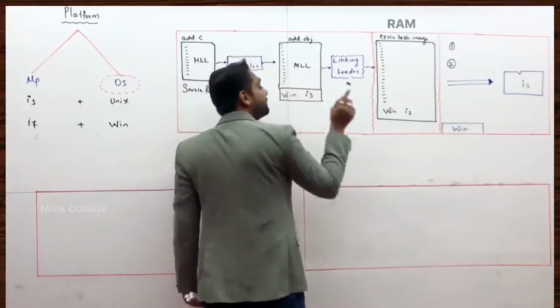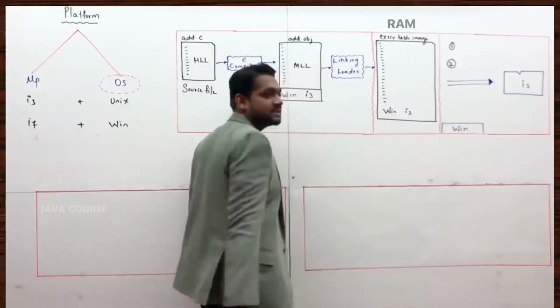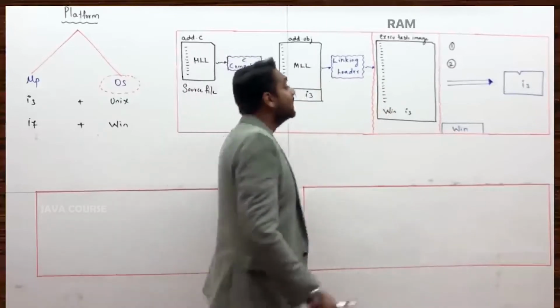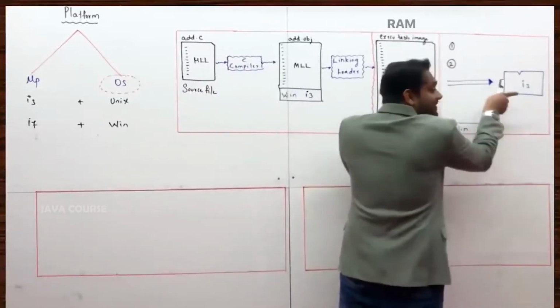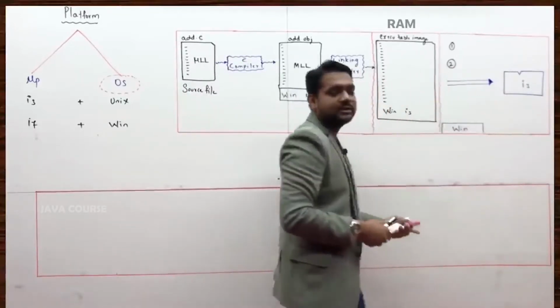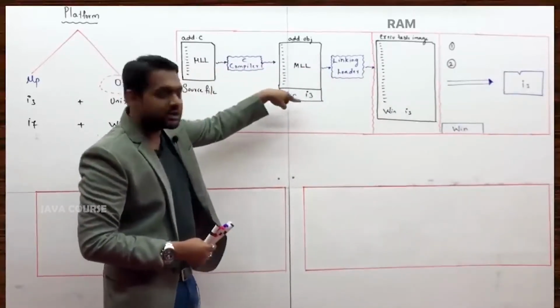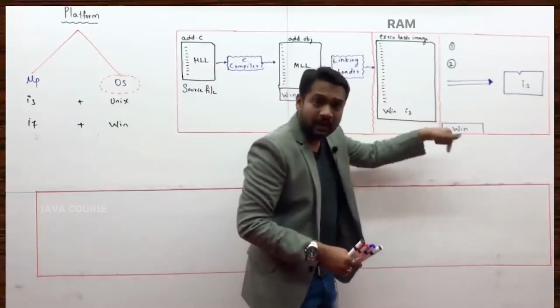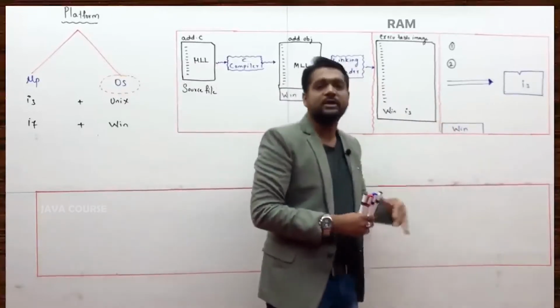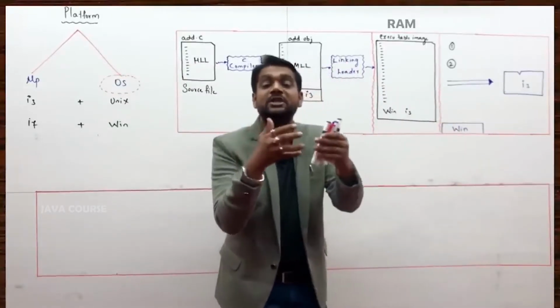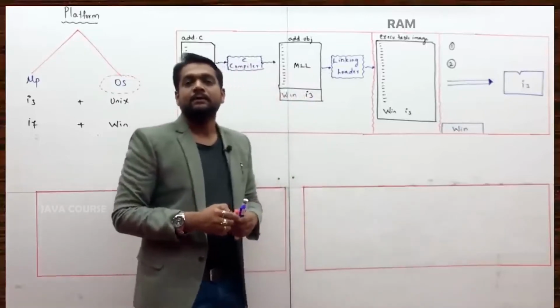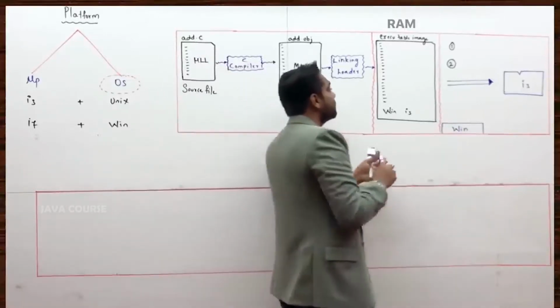At the time of compilation, what was the OS? Now I am about to execute. What is the OS present? I repeat, at the time of compilation, what was the OS? Now I am about to execute. What is the OS? Are they both matching? That is the first check it would make.